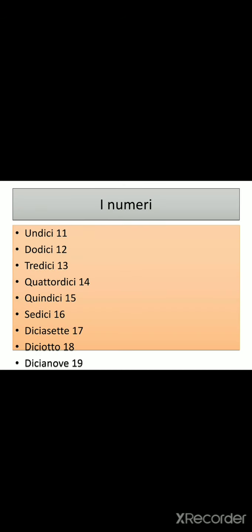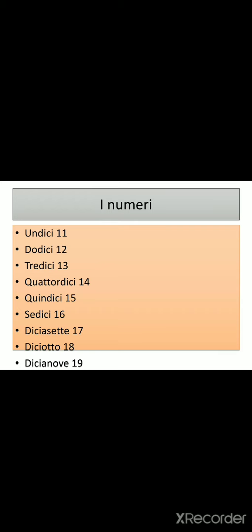Now moving on. So we have numbers here. Numbers we have done multiple times, so I'll just repeat it very quickly. 11 in Italian is undici. 12, dodici, 13, tredici, 14, quattordici, 15, quindici, 16, sedici, 17, diciassette, 18, diciotto, 19, diciannove.